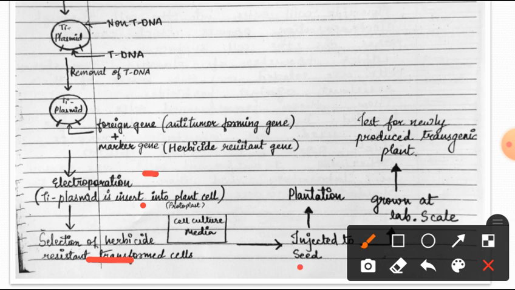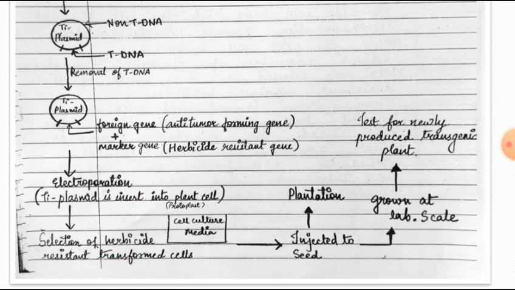These cells are being inserted into the seed. Further, this method is for when our gene or Ti plasmid has been grown and the cells have been transformed. They have to be injected into the seed and subjected to plantation. After the injection of the Ti plasmid into the seed, or the cells into the seed, we subject the seed to two ways or two parameters.